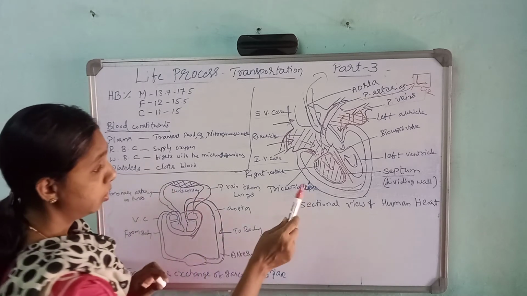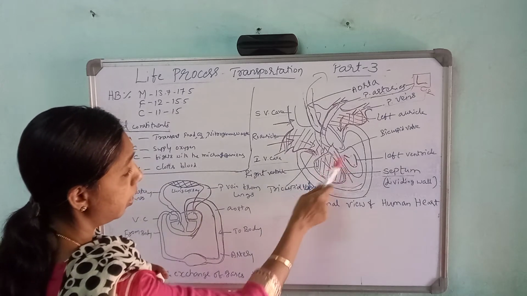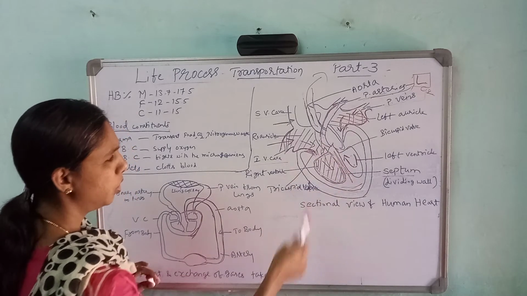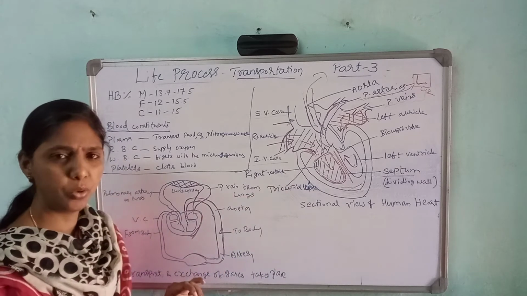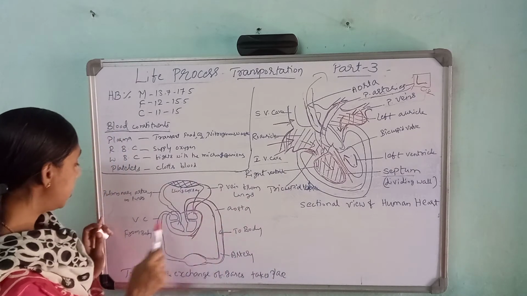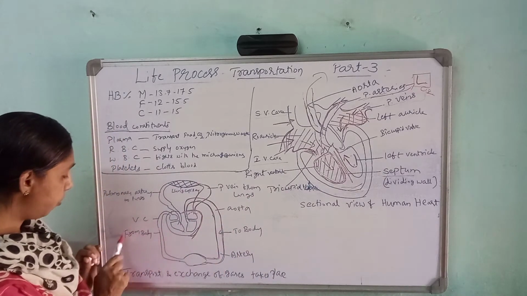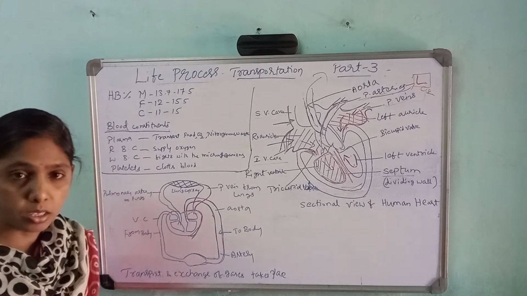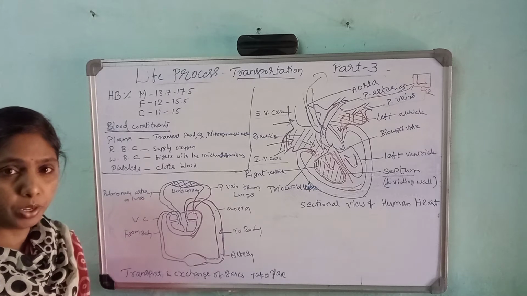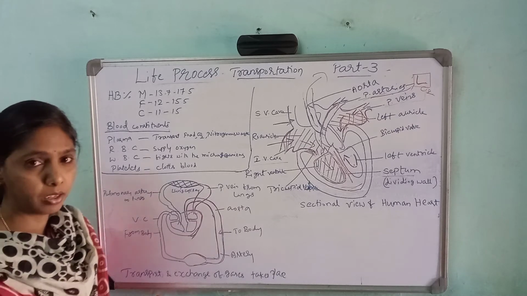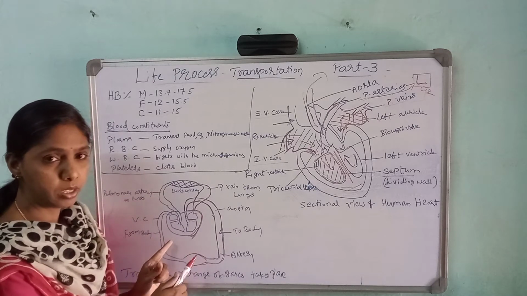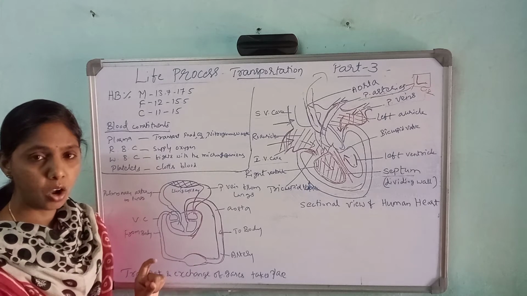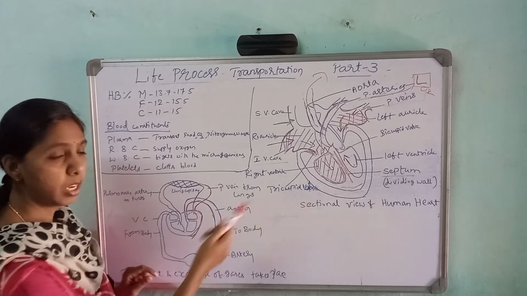So here I have used both blue color and red color. Don't get confused in the textbook you see. You have to start from here. You have to learn this diagram. Suppose if they ask, explain the transportation in human beings along with the diagram, you have to write this. If they ask to draw and explain the structure of the heart, that you have to write.